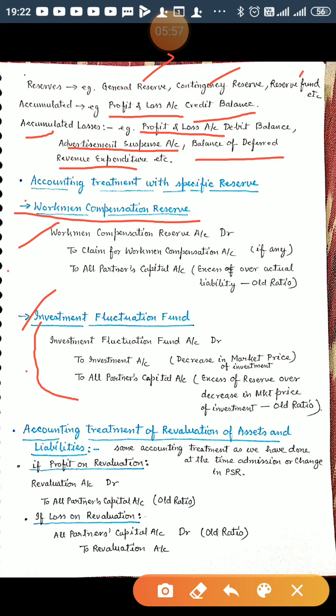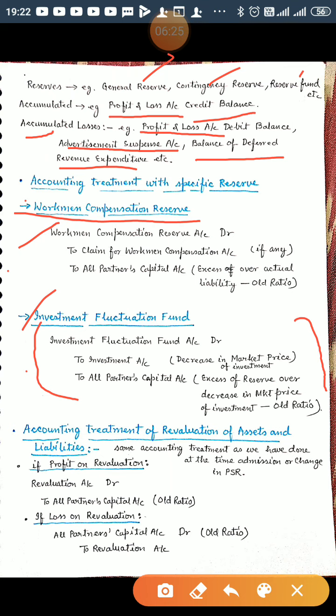There are five types of cases we have discussed at the stage of change in profit sharing ratio as well as at the stage of admission. The same will apply here. Please revise whatever I have discussed at the stage of admission.